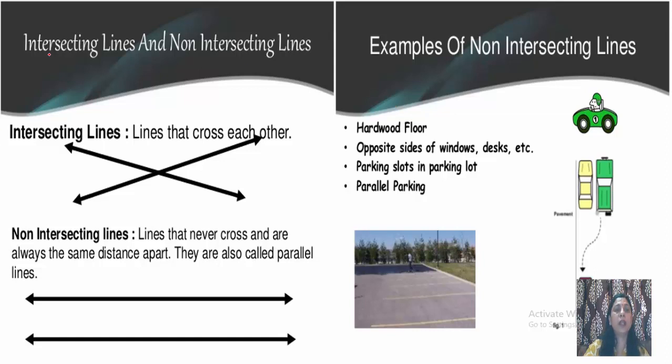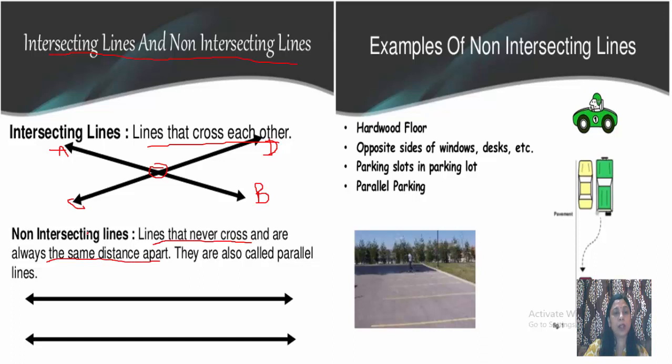Now what are intersecting lines and non-intersecting lines? Intersecting lines are lines that cross each other. As you can see in this figure, there are two lines. Suppose I name one as AB, and this one is CD. When these two lines cross each other, they are intersecting lines. These lines are known as intersecting lines because they are crossing each other at a point. You can see this is the point of intersection. Now, non-intersecting lines are lines that never cross and are always the same distance apart.